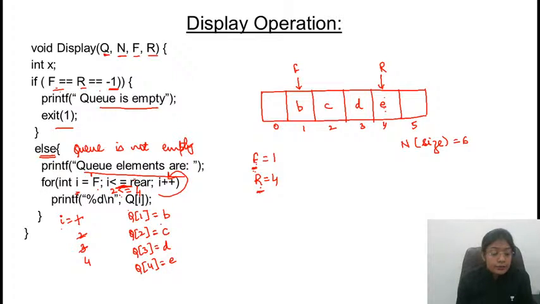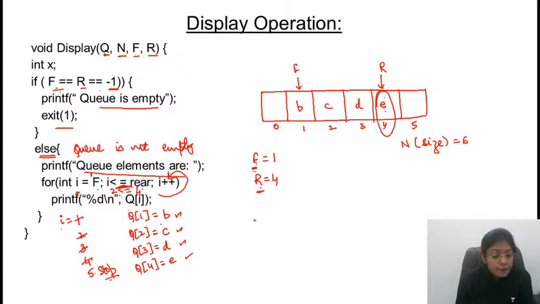Is this clear? भास्कर ये लेस देन इक्वल ही होगा. अगर बच्चे यहाँ पे मैं I इज लेस देन रियर कर दूंगी, रियर इज 4, so 4 is less than 4, condition is false, it won't be printing the value of E. Clear? After that I is incremented. 5 is less than equal to 4, no, condition is false, so it will stop here. So it has displayed all the elements of the Q which are present in the Q.